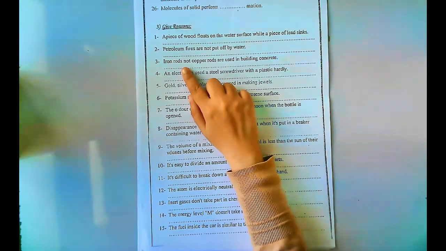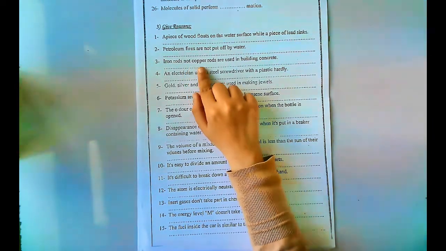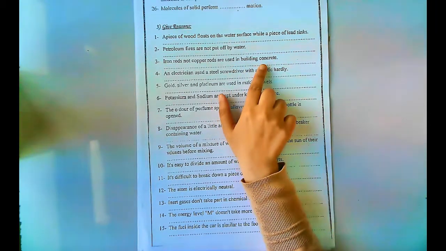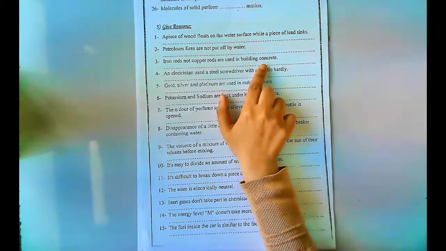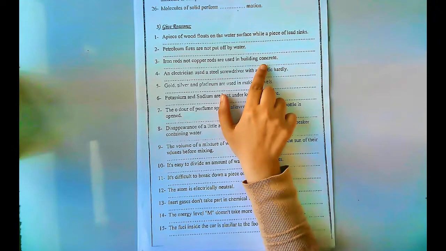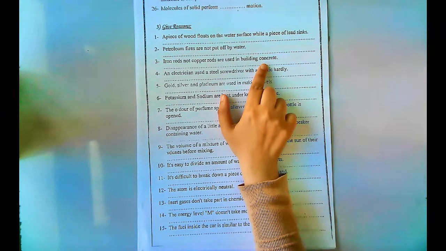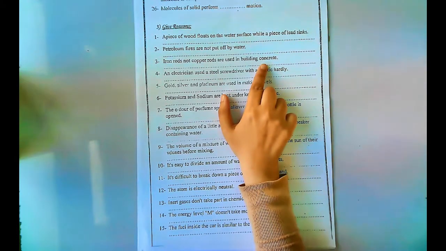Number 3. Iron rods, not copper rods, are used in building concrete houses because the hardness of iron is more than the hardness of copper.